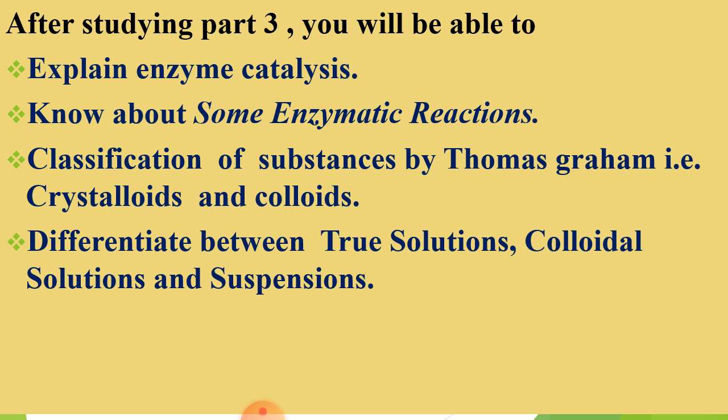The common examples of crystalloids are sugar solution, salt solution, urea solution, acid or base solution, and the common examples of colloids are starch solution and gelatin solution. In this lecture, I will explain these two substances.